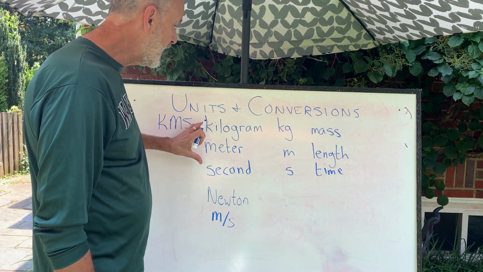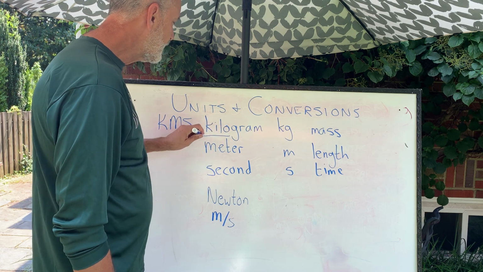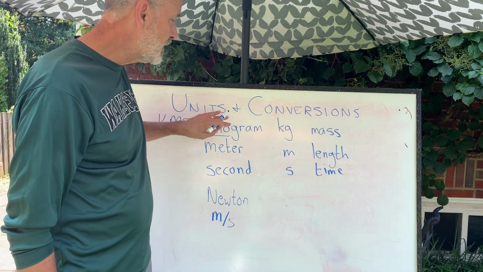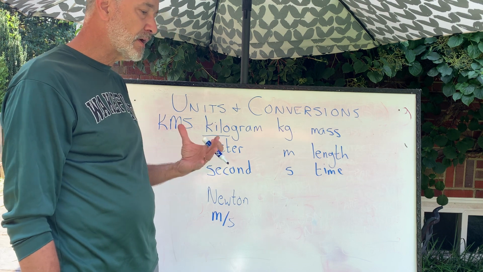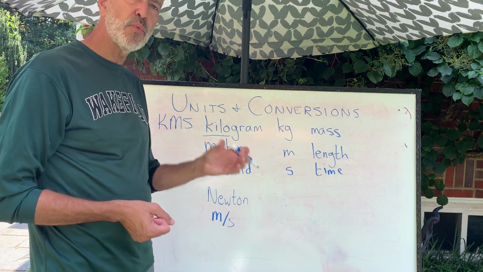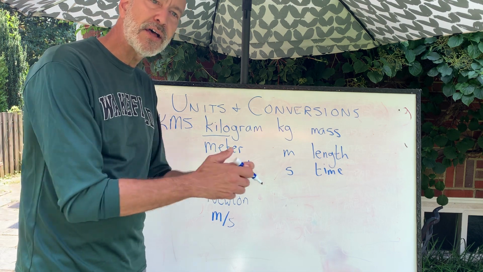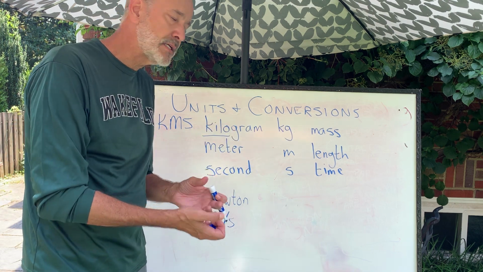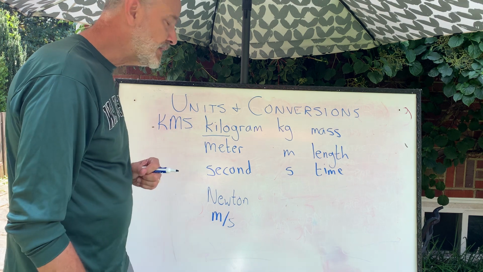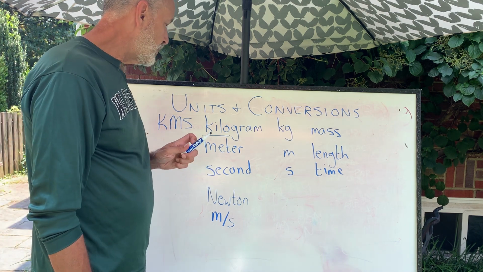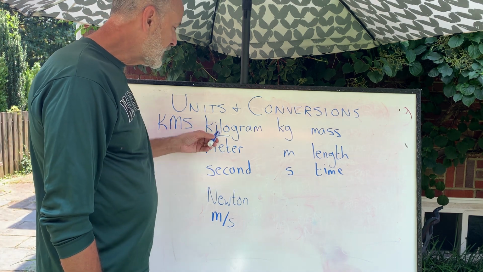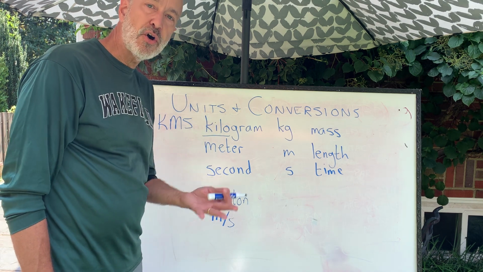So we need to be good at that. Got to be watching out for that. Kilogram, you'd think it would be gram, but it's kilogram. A kilogram of mass is something that weighs about like a hardback book. It has the same mass, and we'll talk about the difference between mass and weight in the next unit.